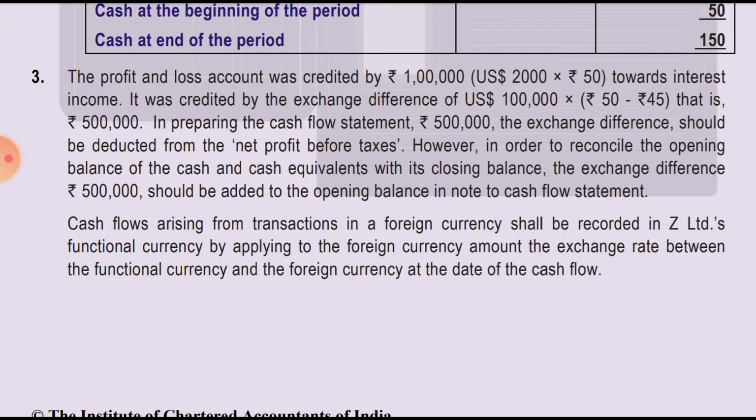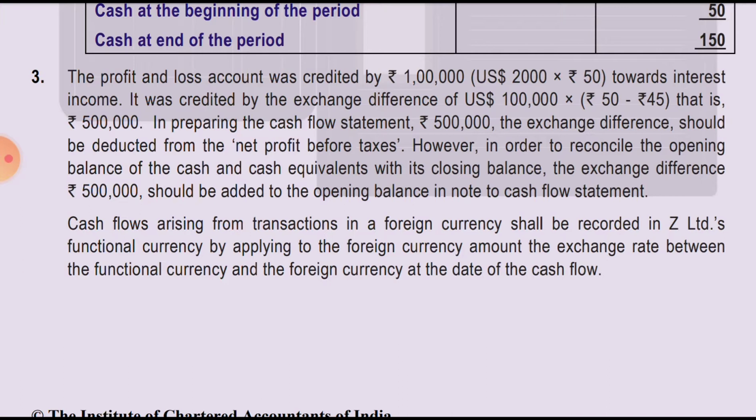The 5 lakh rupees is also a gain, an unrealized gain, but it is a gain, and it will also be shown in the profit and loss account. So the entire 6 lakh rupees difference from 45 lakh to 51 lakh will be shown in the profit and loss account: 1 lakh as interest income, 5 lakh as exchange difference income.